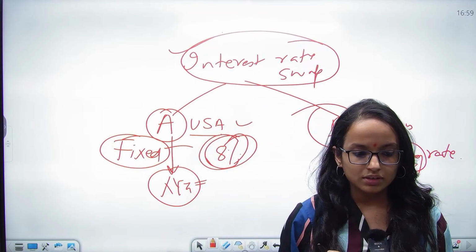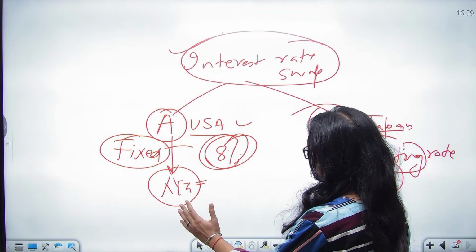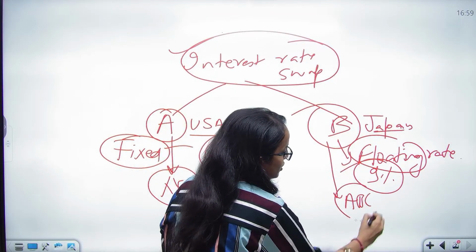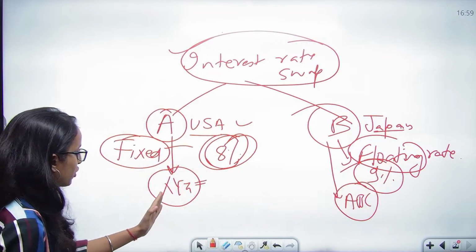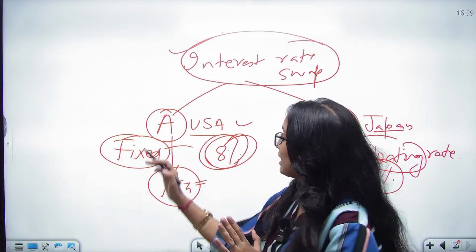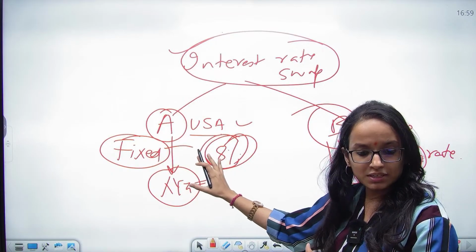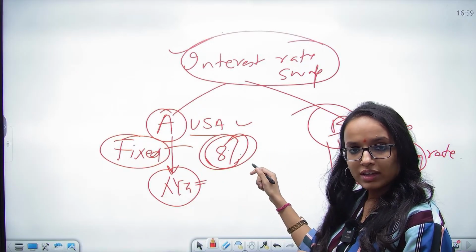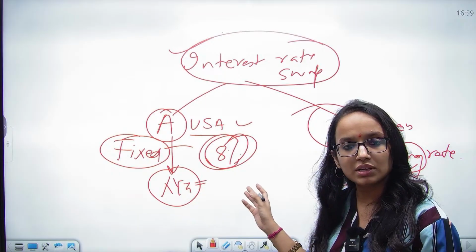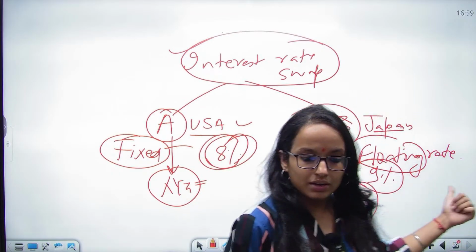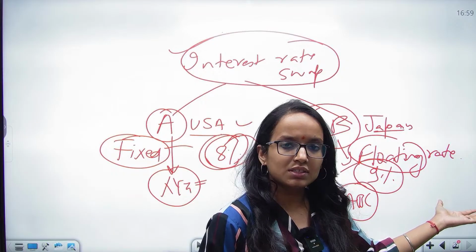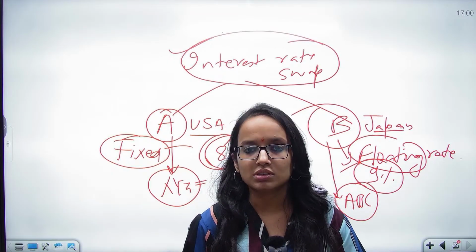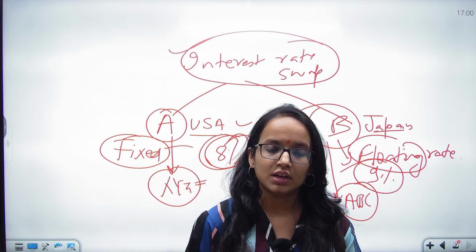Now what happens? They exchange this. Why do they exchange this? This liability is from say bank ABC in Japan only, of company B, and this is from XYZ in US. Now what happens if company A wants to expand its business in other countries, say Japan? It requires a loan, right? But then taking a loan in Japanese yen might be more costly than in US dollars. Similar happens with company B. If the Japan based company wants to expand its base in US and wants to take a loan, it will be costlier in terms of US dollars.